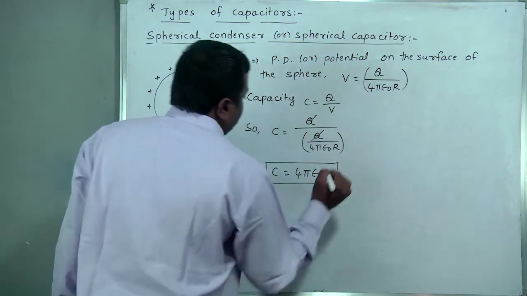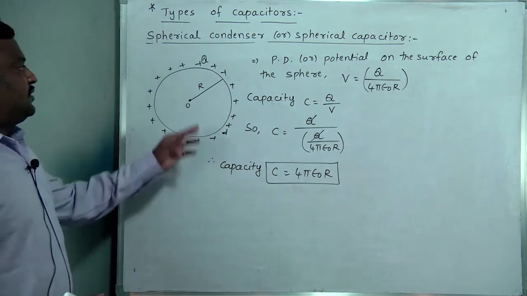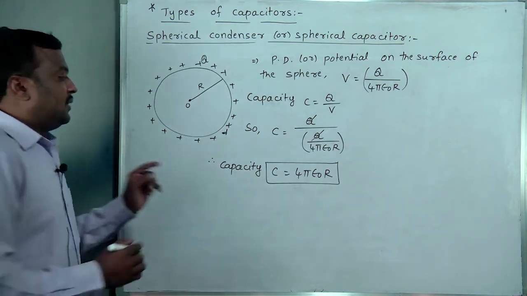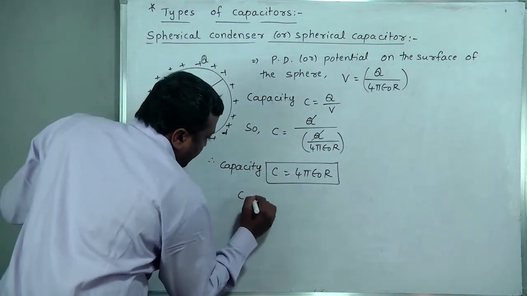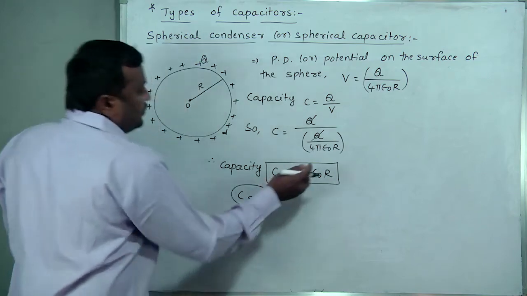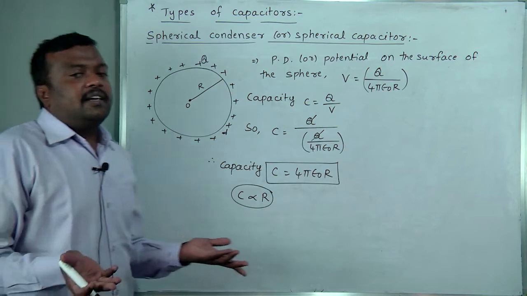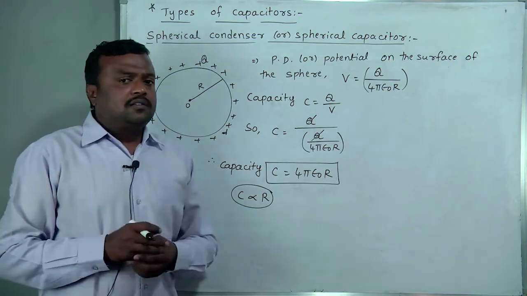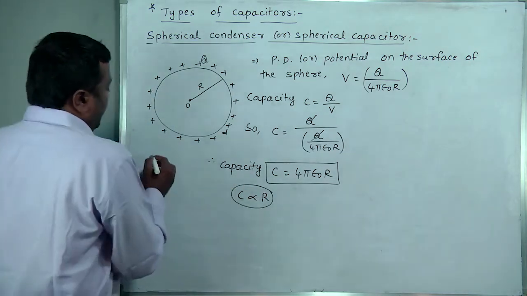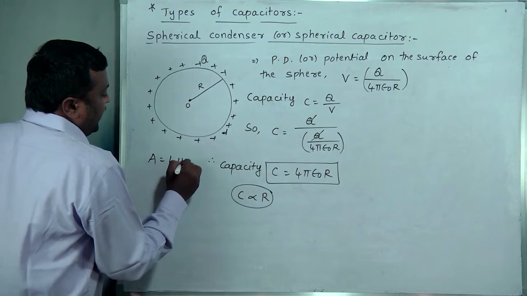See, the capacity of this spherical condenser depends on C proportional to R. Radius is nothing but dimension. If radius increases, area also increases. For a sphere, what is the area formula? 4 pi R square.